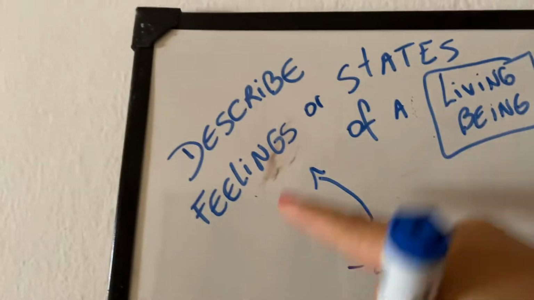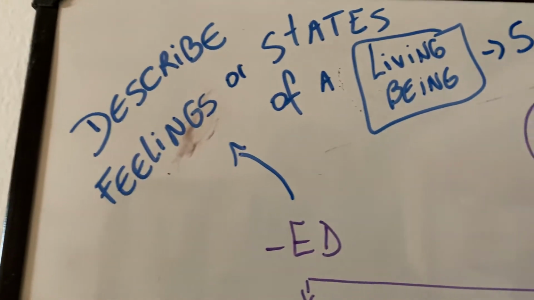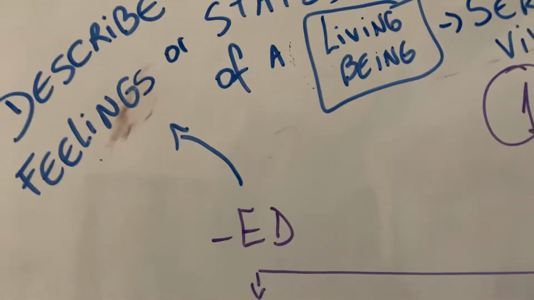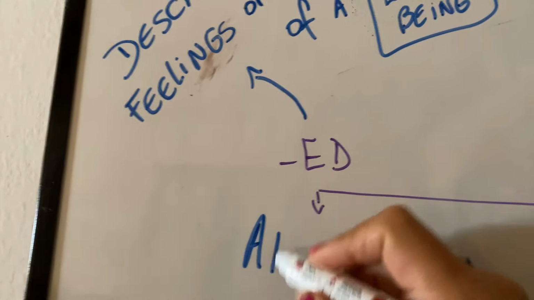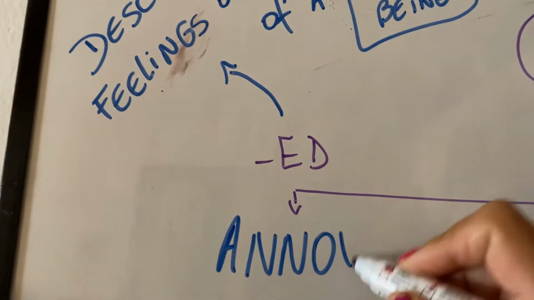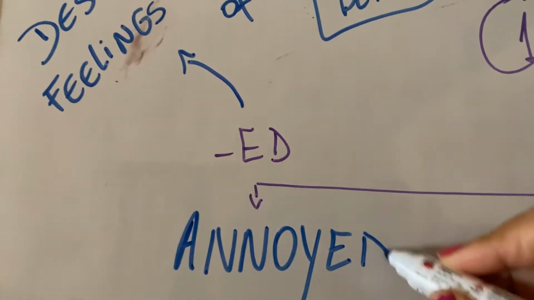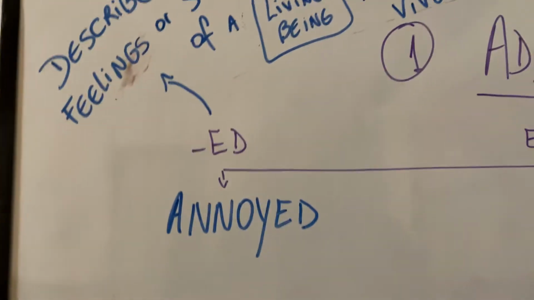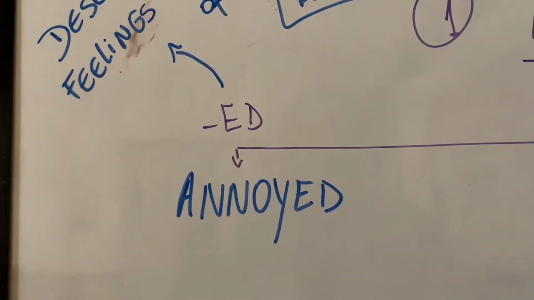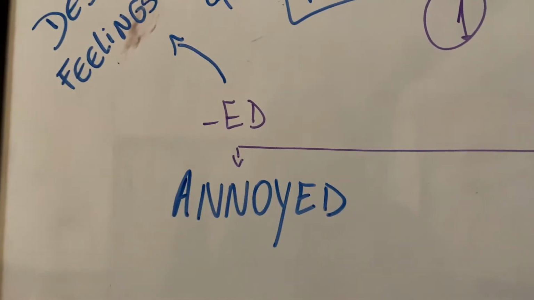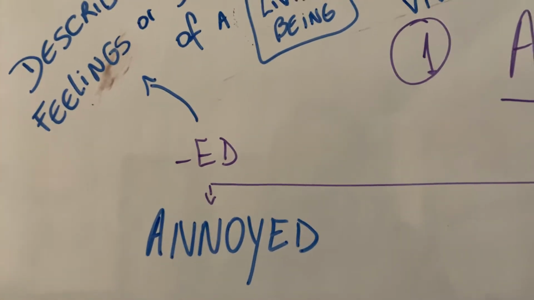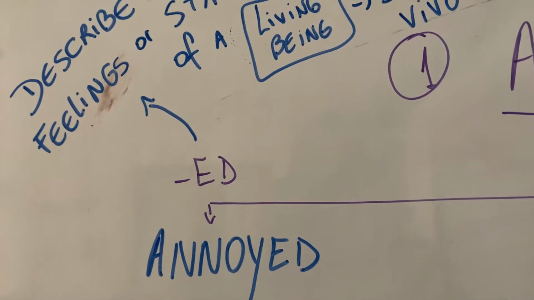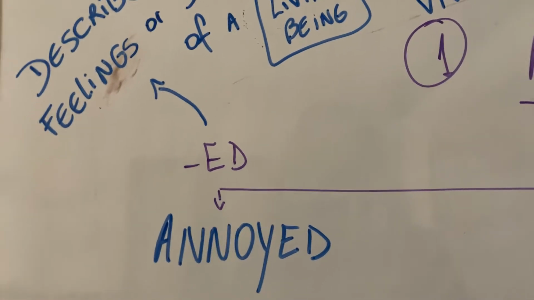So annoyed, if I want to describe a person feeling or a living being feeling, I'm going to say annoyed. All right? So I can say I'm annoyed, okay? Because I describe my feeling, my state. Porque estoy describiendo mi estado, mi sentimiento, right?